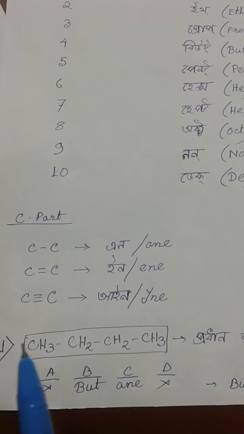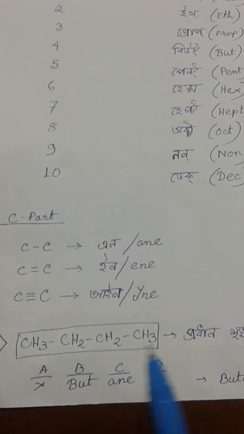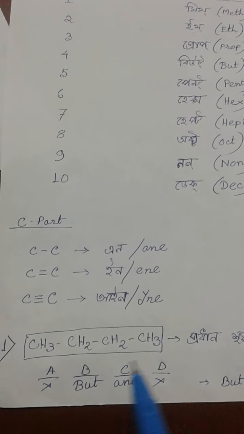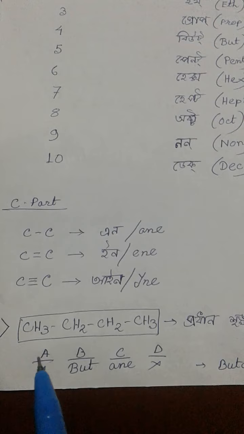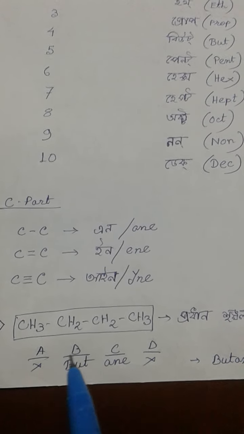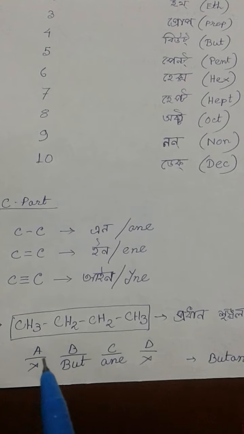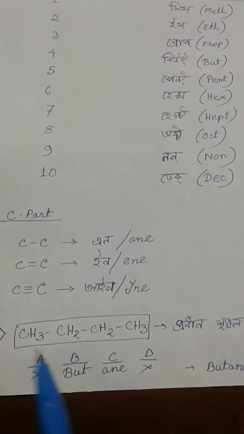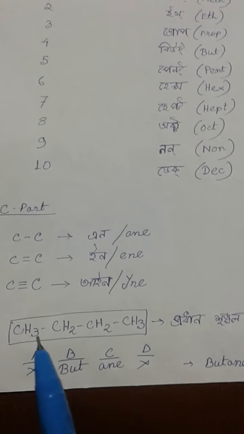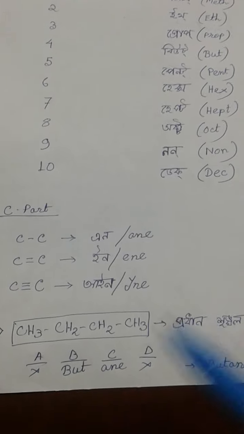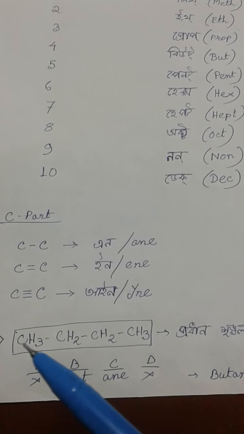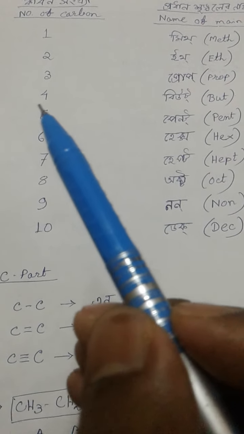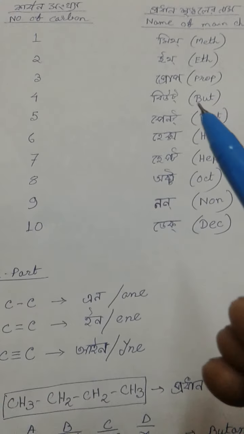Here is a molecule which has 4 carbon atoms, and I can see no side chain present in this molecule. So I have divided the name into 4 parts, A, B, C and D. In part A we must write the name of the side chain, but as no side chain is present, I cross the position A. Now I write the main chain name: as 4 carbons are present in the main chain, it is but.